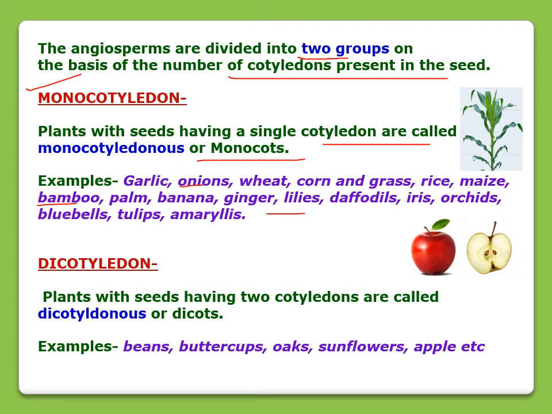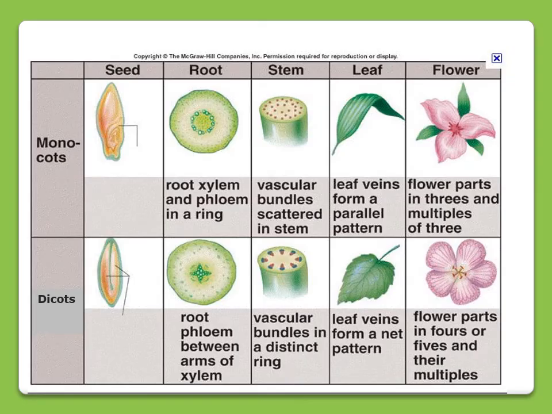And the other one is dicotyledon. The plants with seeds having two cotyledons are called dicotyledons or dicots. Examples of dicotyledons are beans, buttercups, oaks, sunflower, and apple. Here is the difference between monocotyledon and dicotyledon. You can see the picture of the seed of monocotyledon, and here it is dicotyledon. In monocotyledon, there is only one cover, and in dicotyledon, there are two covers of the seeds, right?